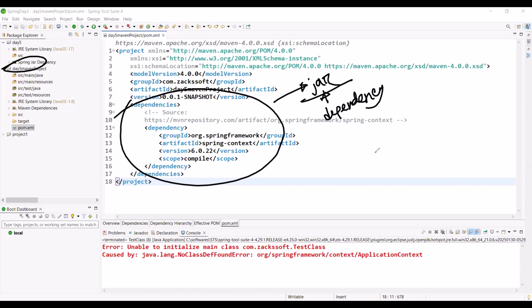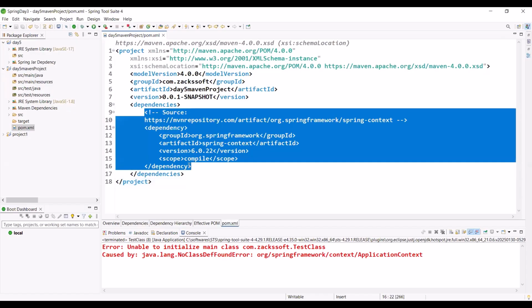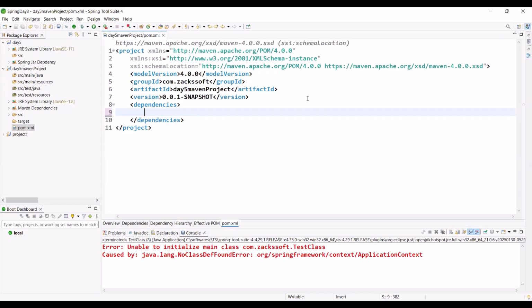For example, Spring context depends on what? Spring context depends on Spring expression. So Maven will download the dependency also, and Maven will add it into the class path, right? Yes or no? Just observe for 1 minute, Control X, Control S. Right now, just observe. This is our day 5 project. You already know all the things.